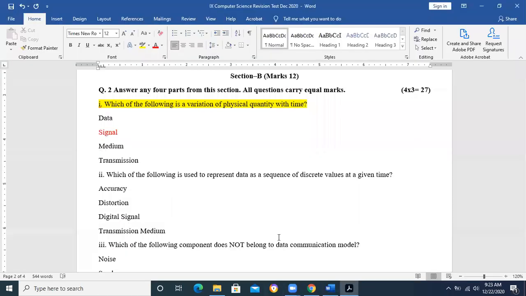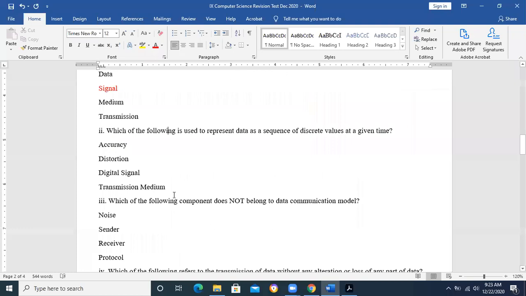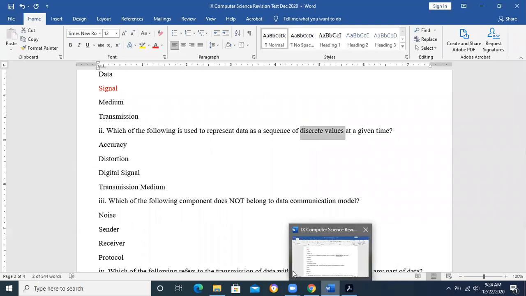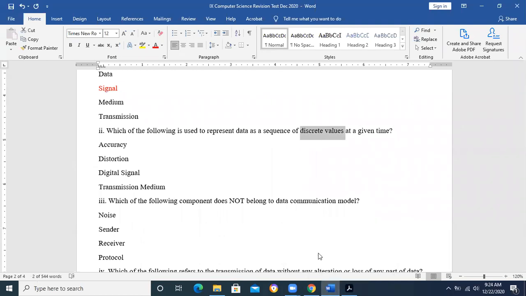In this way, the questions are developed. Which of the following is used to represent data as a sequence of discrete values at a given time? I think it is quite easy. Discrete values is giving you the hint. Yes, quickly raise the hand, whether right or wrong. Raise the hand and give the answer.